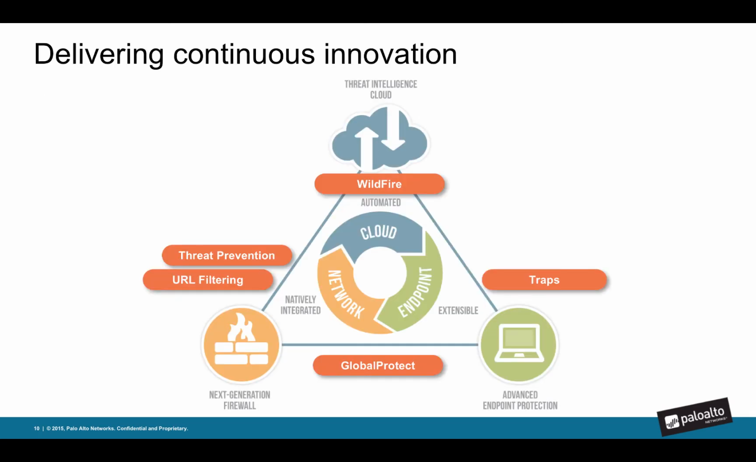All right, so before we get started, let's make sure that we level set everybody on what our platform looks like. As most of you know, we've got our next generation firewall in the lower left, and that's the basis for everything we do. On the right is our advanced endpoint protection, that's Traps. We won't jump into that today, but just be aware that it's there. And at the top is our threat intelligence cloud, Wildfire. So Wildfire is all of our threat intelligence.